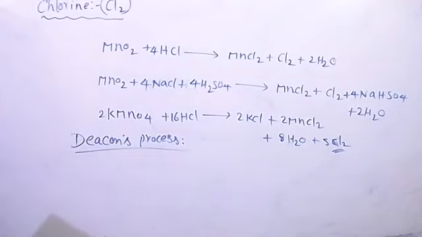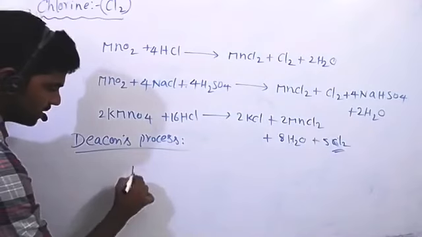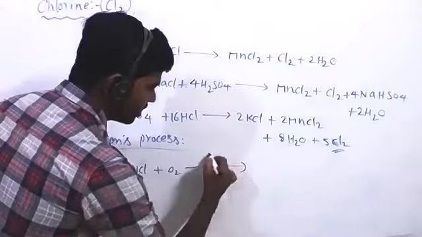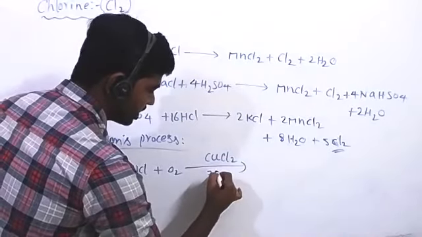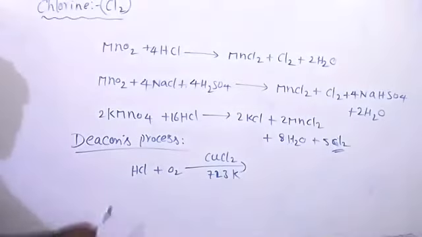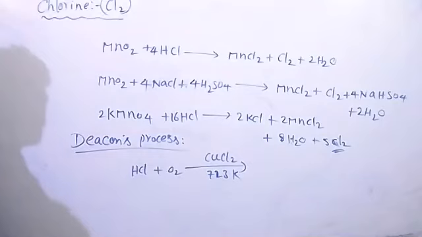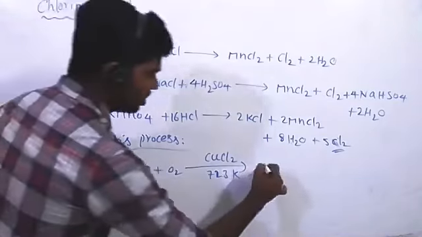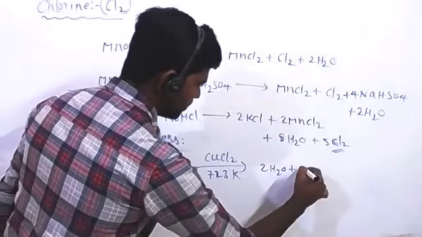In this process, we are doing oxidation of hydrogen chloride in the presence of cupric chloride catalyst at 723 Kelvin. Just oxidation of hydrogen chloride results chlorine gas. Again, 4 molecules of HCl gives 2 H2O, 2 Cl2.